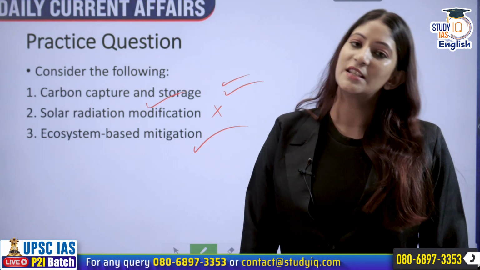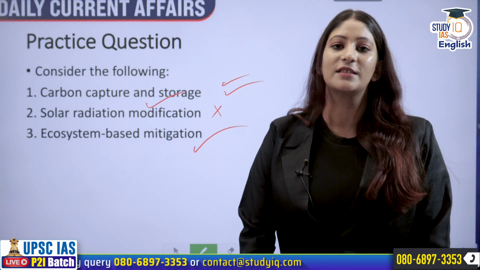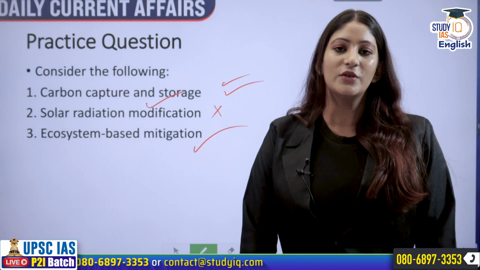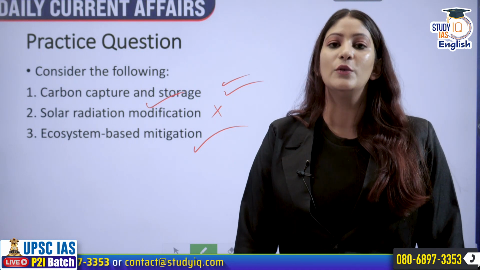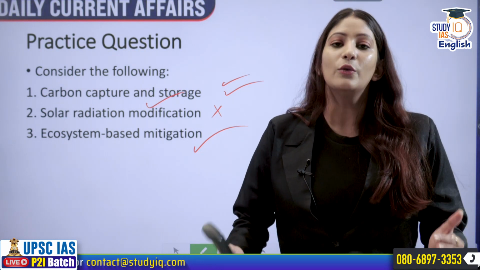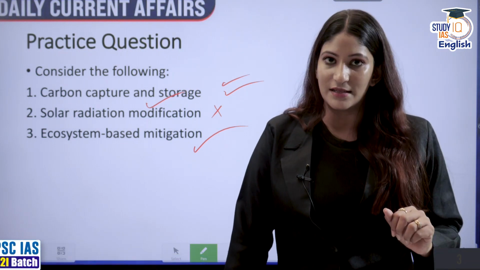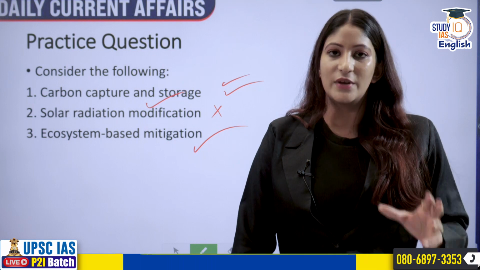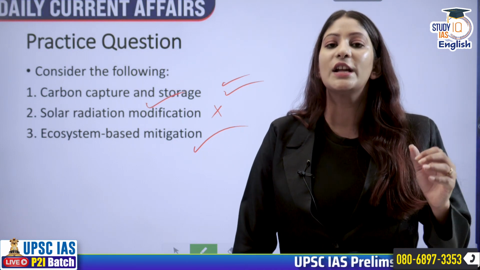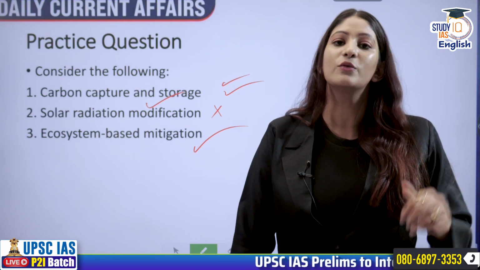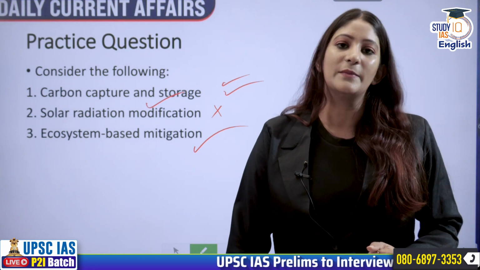Then ecosystem based mitigation, yes, this is a nature based solution. Nature based solution is a solution in which I will use the ecosystem only to help sequester the carbon. For example, if I plant a lot of trees, those trees will capture or sequester the carbon. Sequester means to capture it and keep it within themselves.